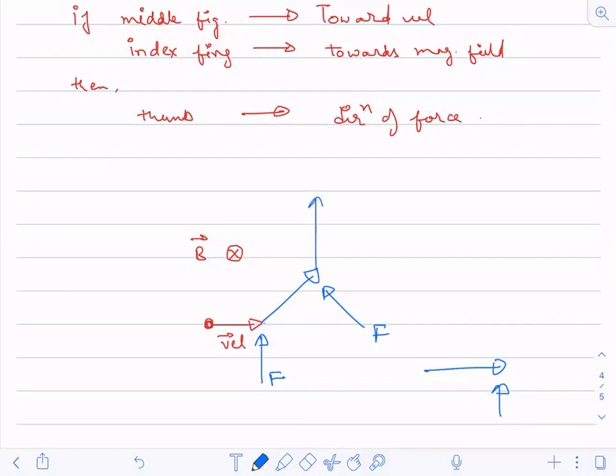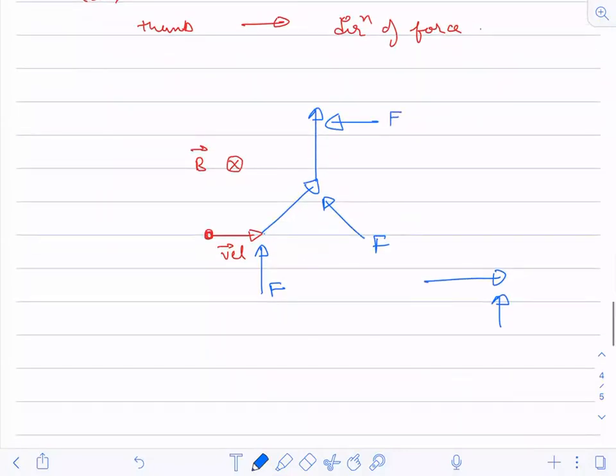Now again you do the same thing. The force will be in this direction. So what is happening here? It is trying to move in a circular path. So what will be the magnetic force value? Magnetic force will be given as F equals QVB.